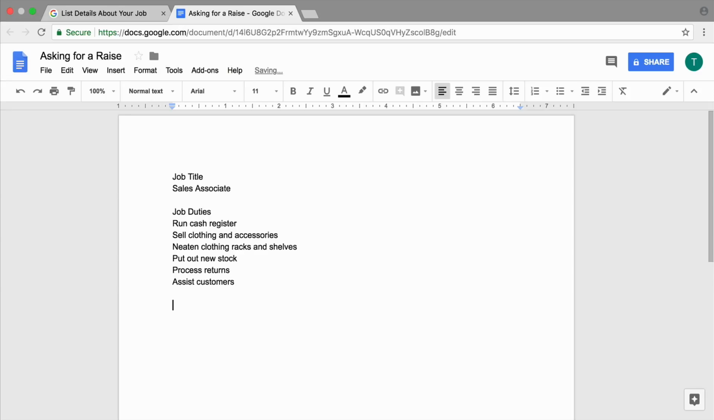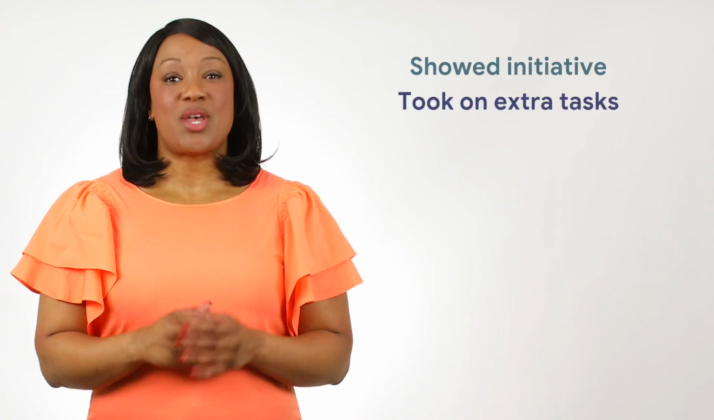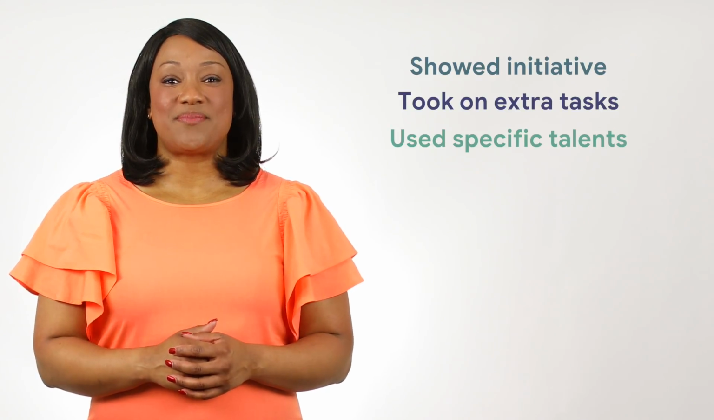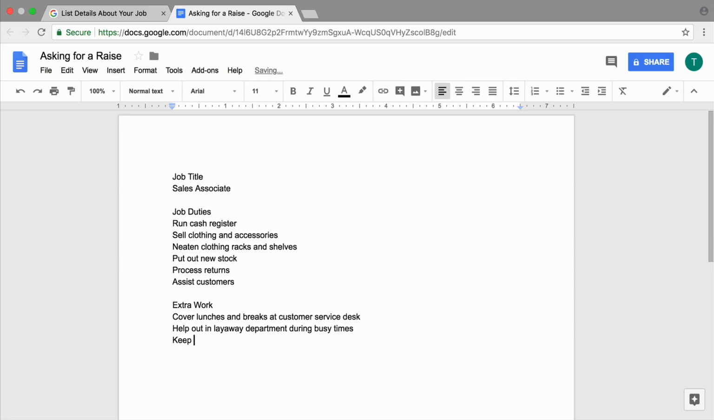Then, think of other tasks you do at work, perhaps ones that are not part of your job description. Group these under extra work or specific skills. This is a good place to list ways you showed initiative, took on extra tasks, or used specific talents. You also might include work you particularly enjoy or are proud of, or tasks that others noticed and complimented you on.